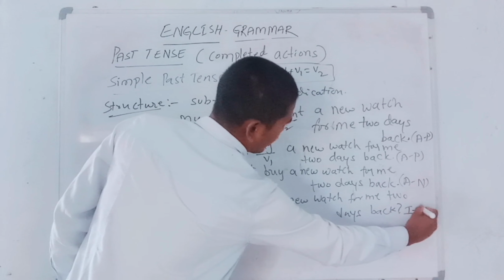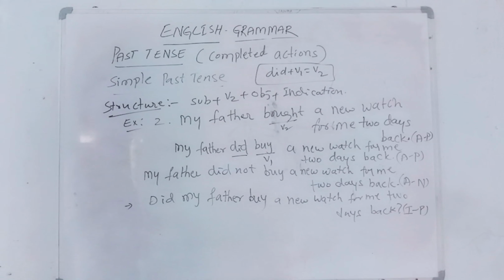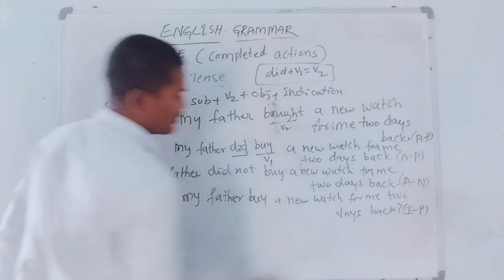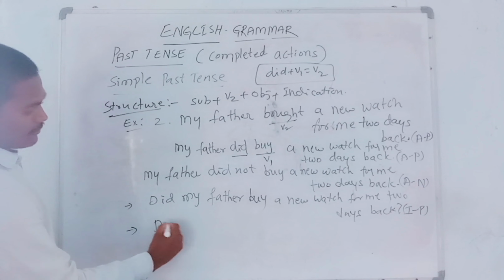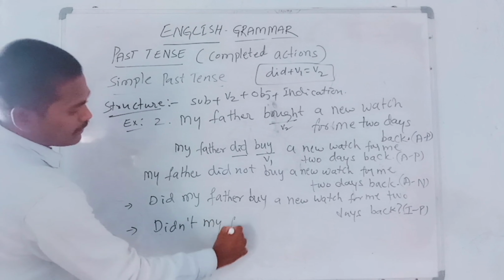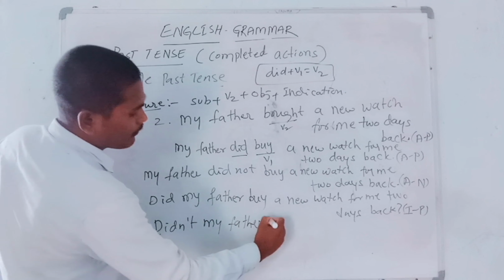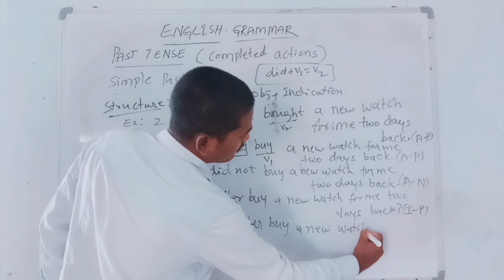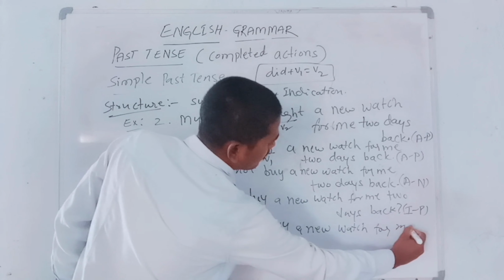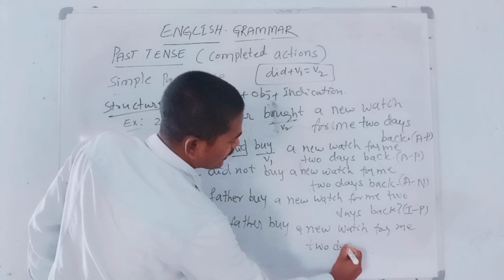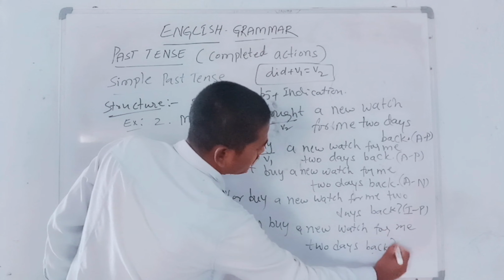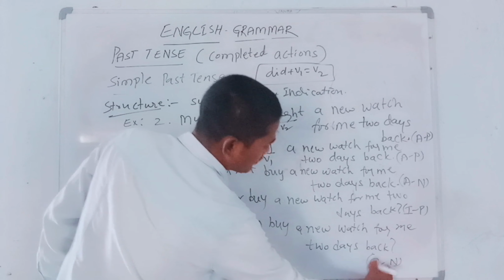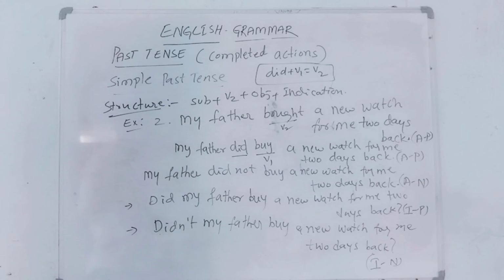So it is an interrogative positive statement. Did my father buy a new watch for me 2 days back? Now interrogative negative. Did my father not buy a new watch for me 2 days back? So it is an interrogative negative expression. Dear students, I hope you can definitely understand everything.